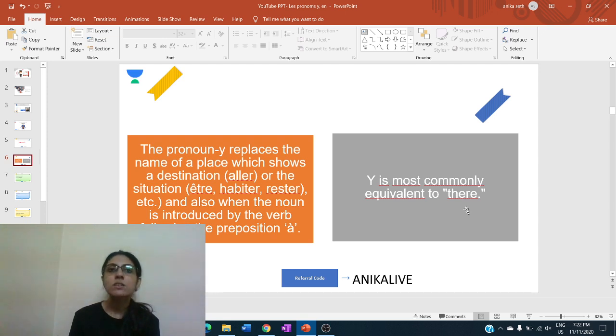Over here, these verbs are followed by the preposition à, and also when the noun is introduced by the verb following the preposition à, like for example, s'intéresser à, réfléchir à, penser à quelque chose. All of these verbs are followed by preposition à. So the equivalent in English to this pronoun is "there", or sometimes it is "it".